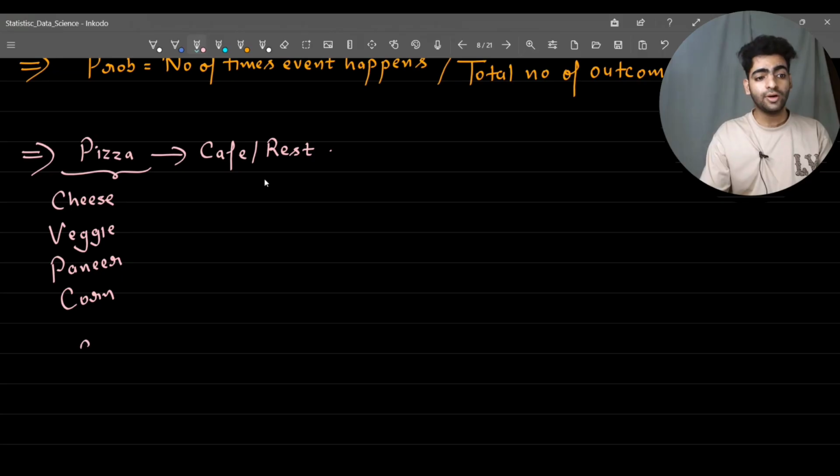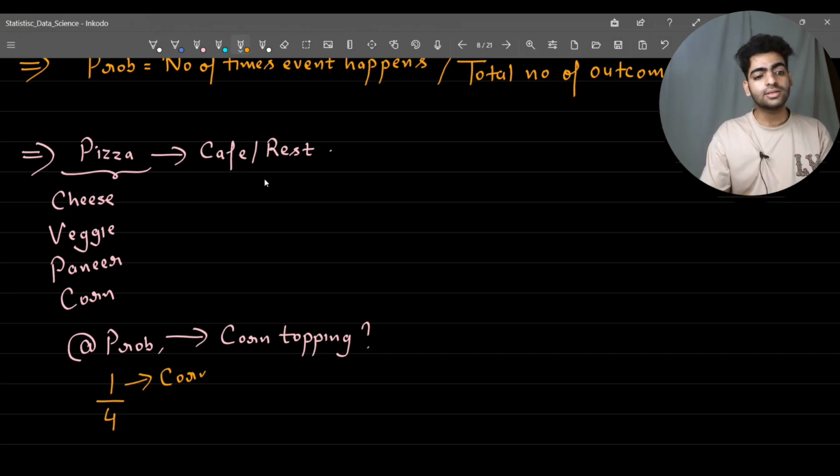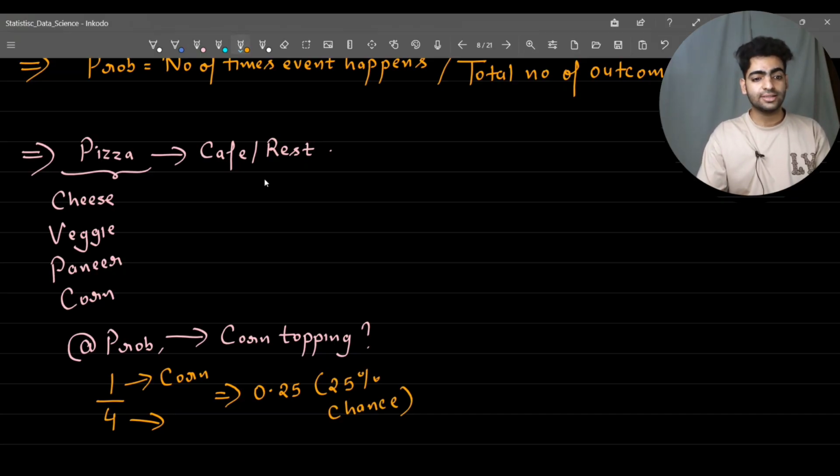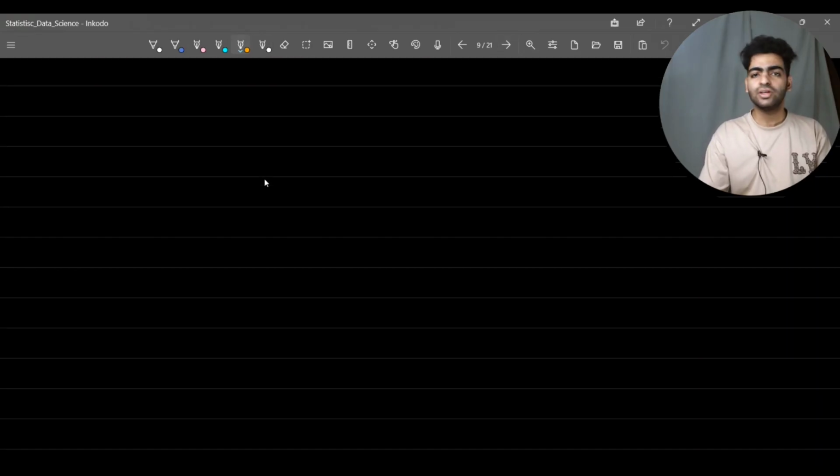If I ask you, what is the probability that I will end up getting a corn topping on the pizza, can you compute that? I will say it is 1/4, because corn is available only once among all the 4 toppings, and 4 is the total number of outcomes. Hence I can say that we have a probability value of 0.25, or a 25% chance that we will have a corn topping on the pizza. It's a very simple idea.